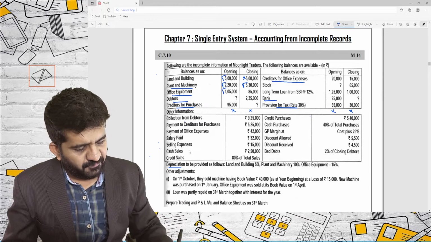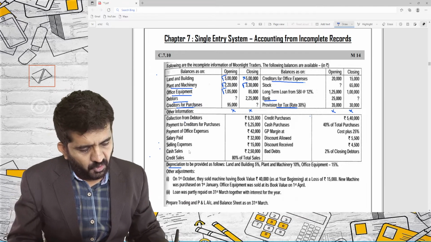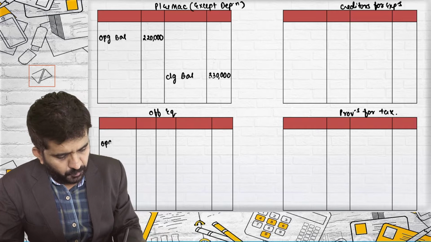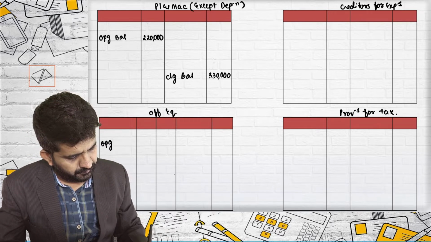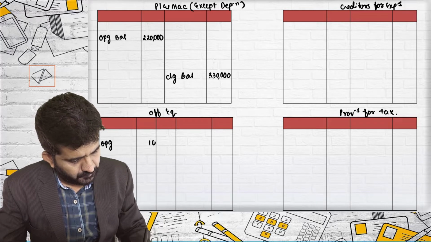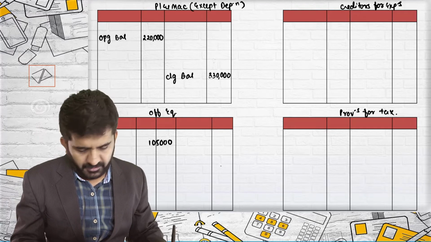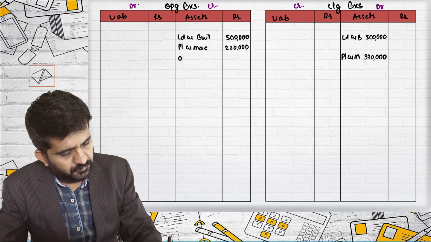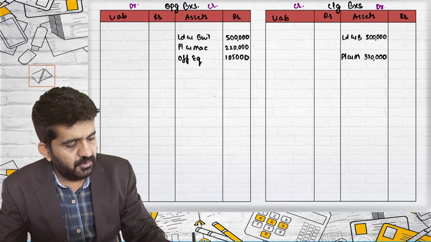Office equipment 1,05,000, the same type of effect as we have given in plant and machinery. Office equipment opening 1,05,000. And another effect, opening balance sheet, office equipment 1,05,000.